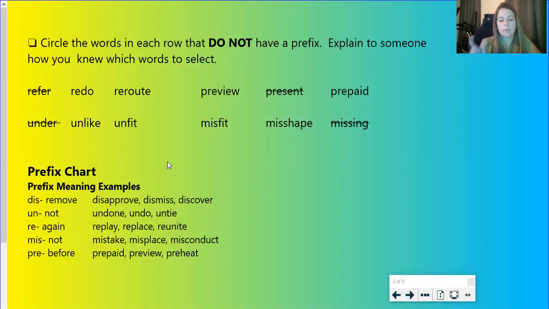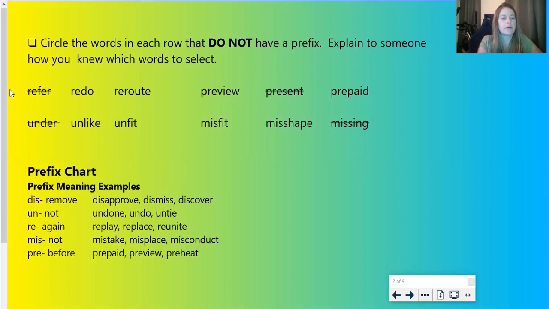Also, the prefix and the base word have to go together to form the new meaning. So sometimes you might see a word that starts with the same letters as a prefix, but it's not necessarily a prefix because that with the root word doesn't make a new meaning.